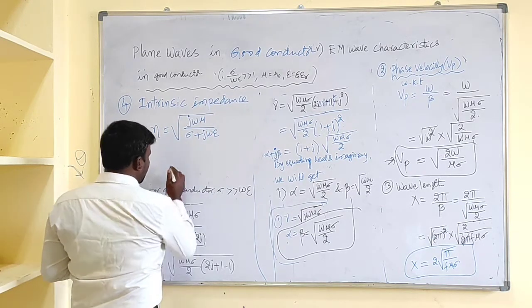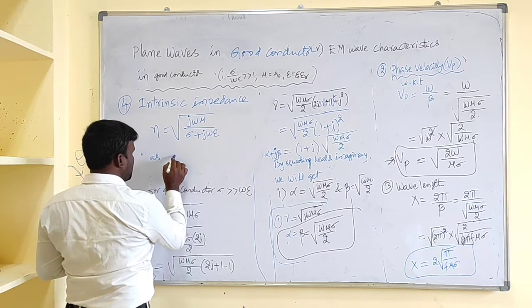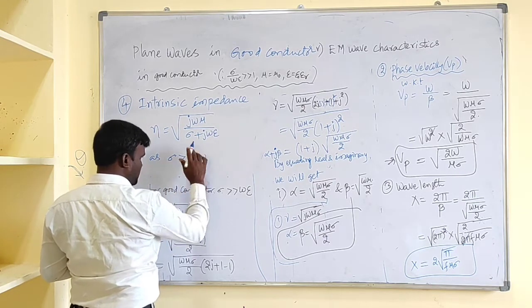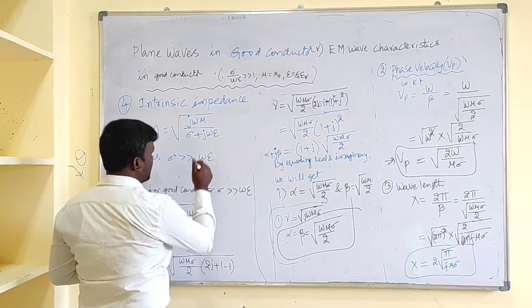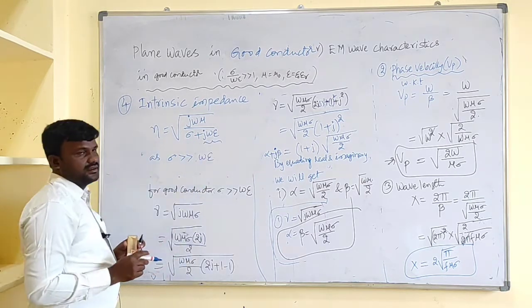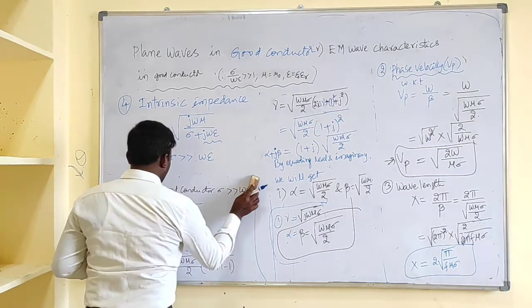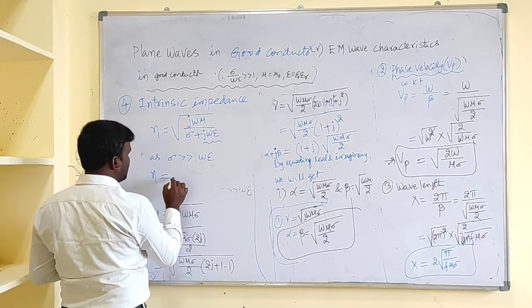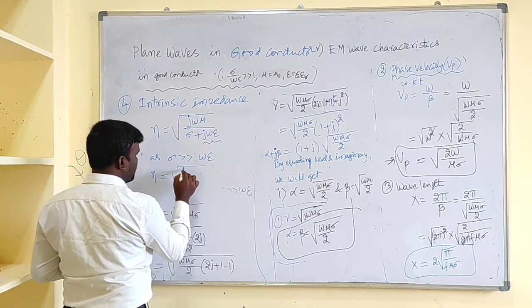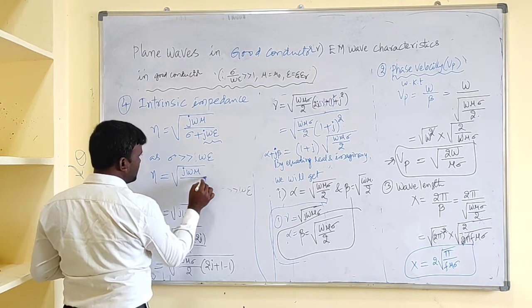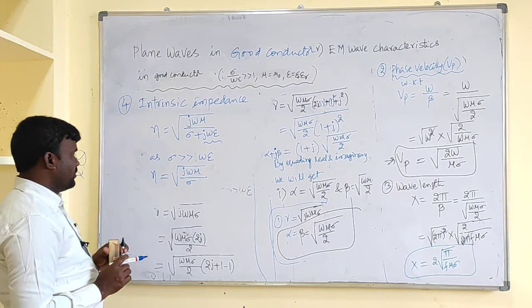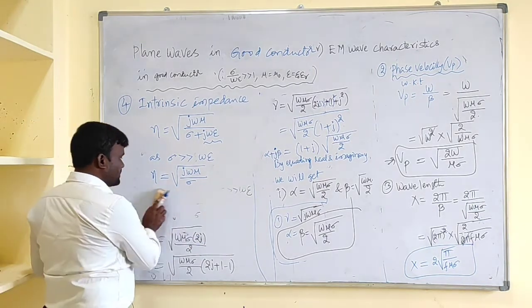As sigma is greater than j omega epsilon, or else omega epsilon, we can neglect this part. In that case we can write neta as under root j omega mu by sigma. Now let us simplify this one.